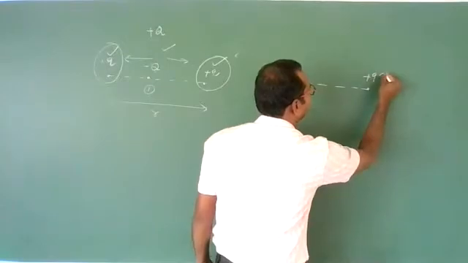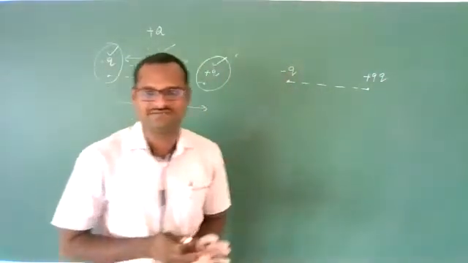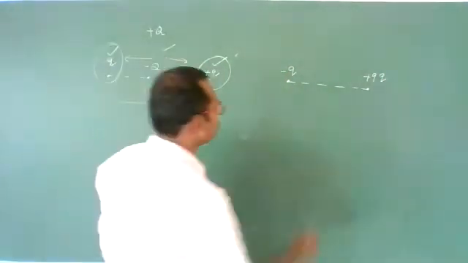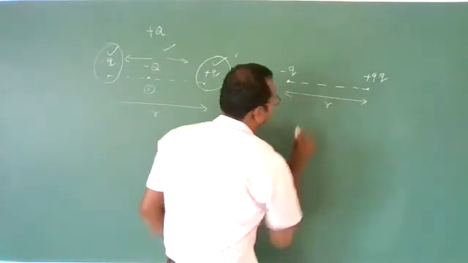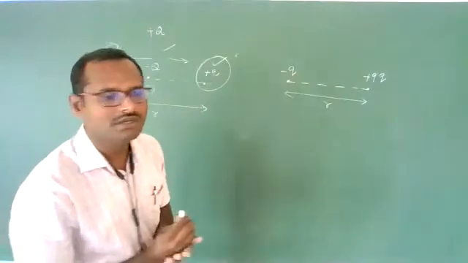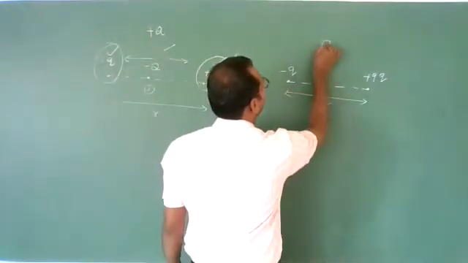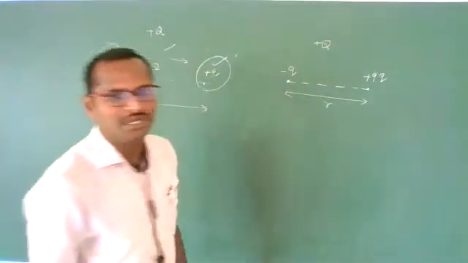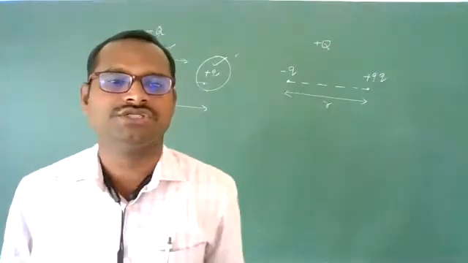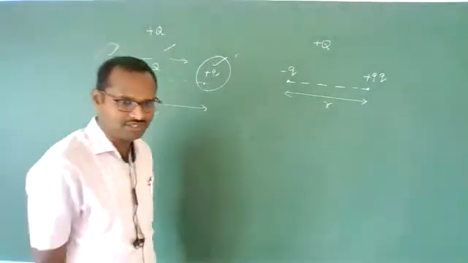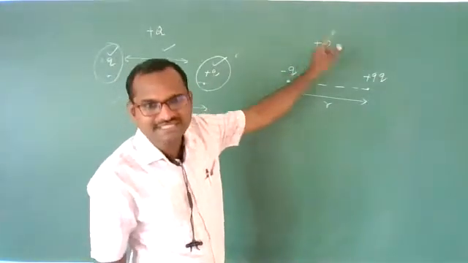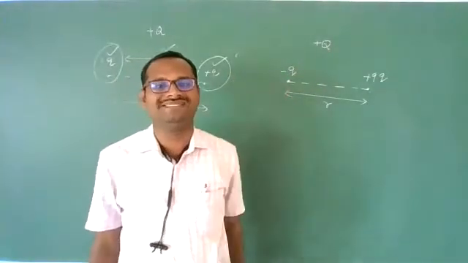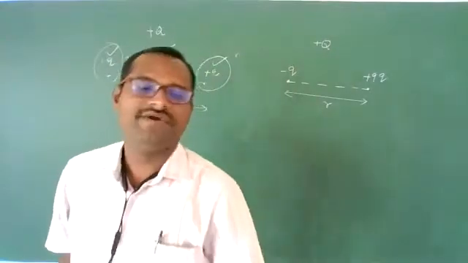Two charges are there with me, and these two charges are separated by a distance of r. Clear, students? Now I am having a third positive charge, plus capital Q. Where should I keep this charge so that it is in equilibrium, meaning the net force on it should be zero? Where should I keep it?